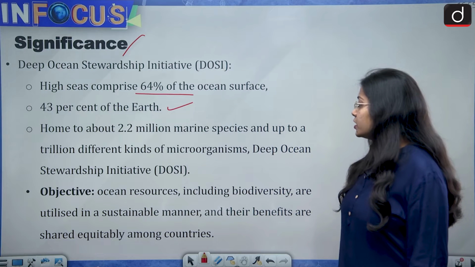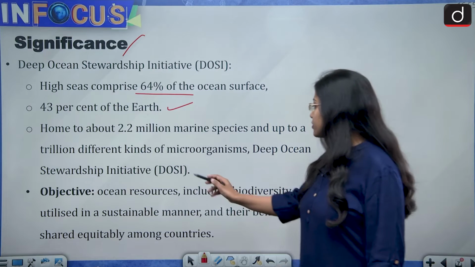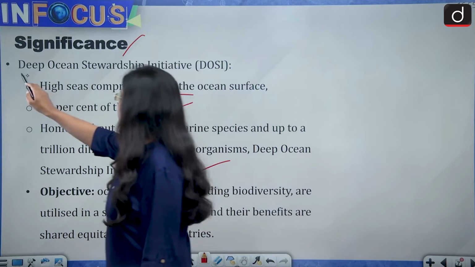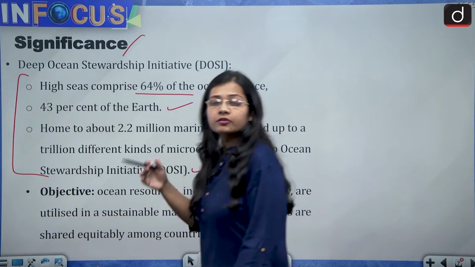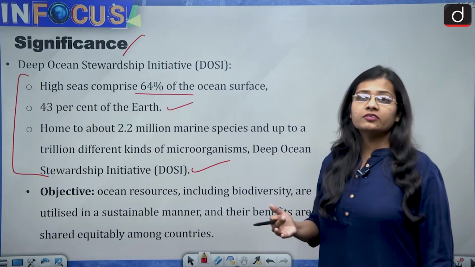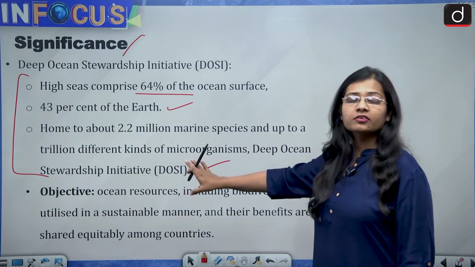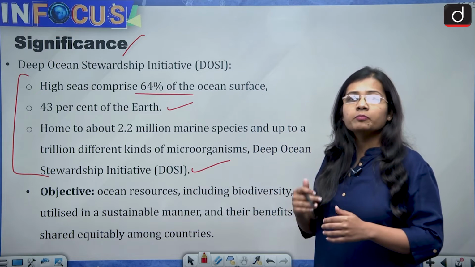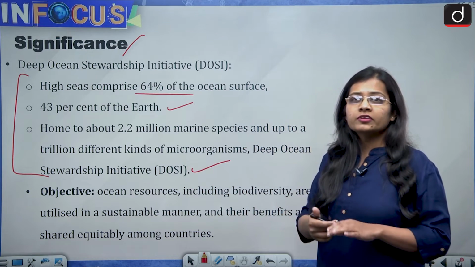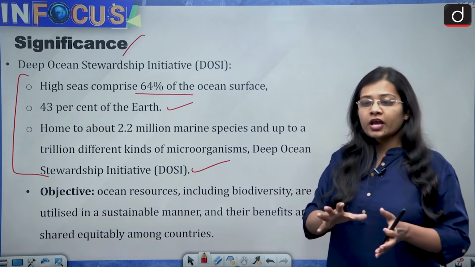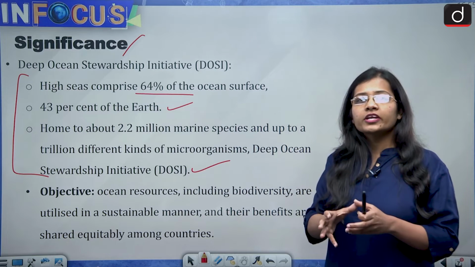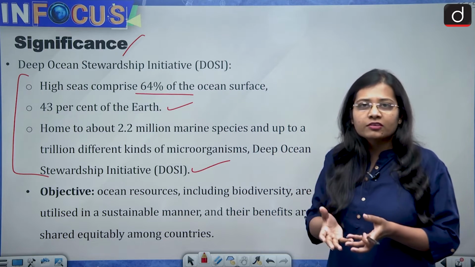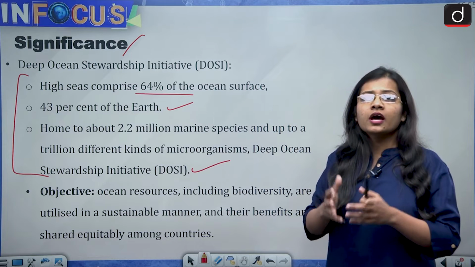This tells us how important the high seas are for us, because they cover a lot of area, and the marine biodiversity there plays a major role in maintaining the ecological balance in the ecosystem.